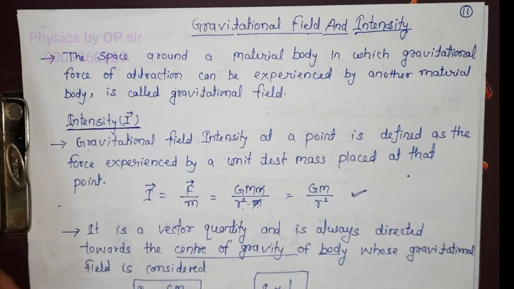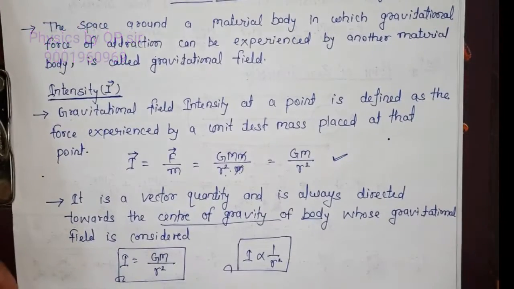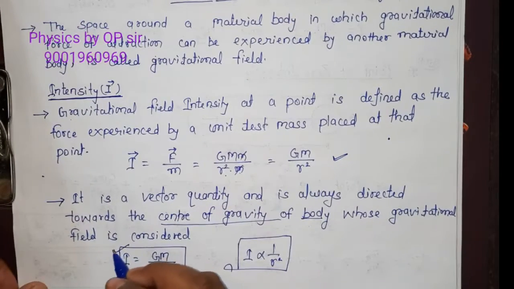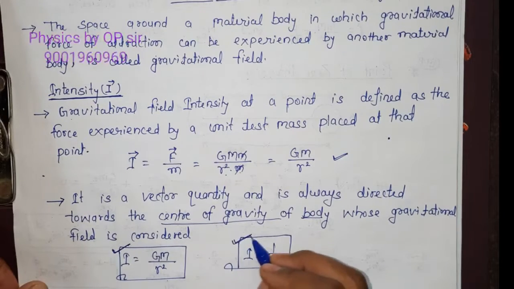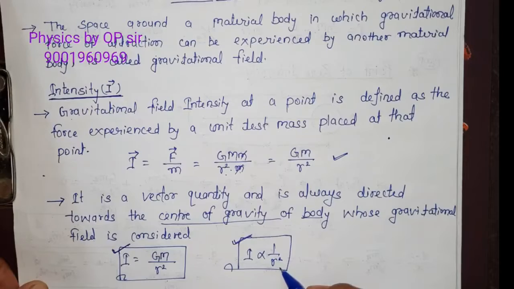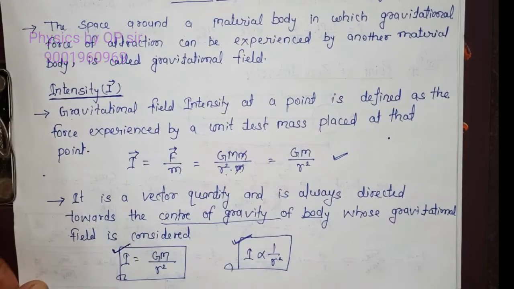So we can easily say that the direction of intensity is in the direction of gravitational force. What we have to remember in this topic is the formula of intensity: I equals G M upon r square, and I is directly proportional to 1 upon r square, because capital G and capital M are constant.